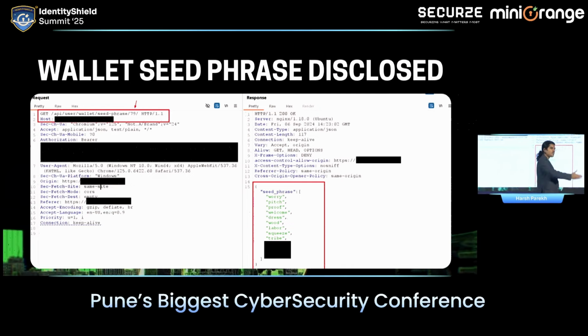If you want to log in to the same wallet on a different computer, you should know either these 12 words or your private key. Now, if I know your 12 words, I can log in inside your account. So there was another API request in the same wallet which allowed us to gain access to other users' 12-word key phrases. Using this key phrase, we were able to log in inside other users' accounts. A classic example of, again, an IDOR attack.